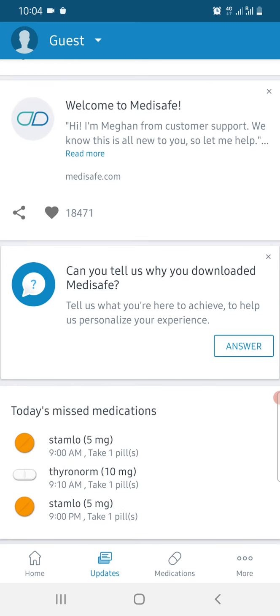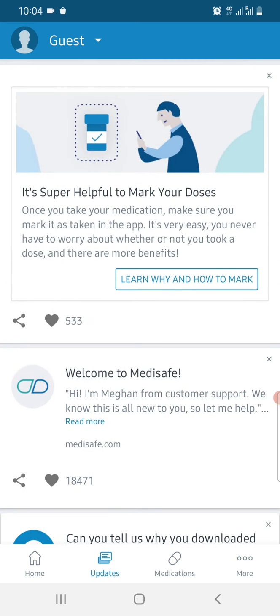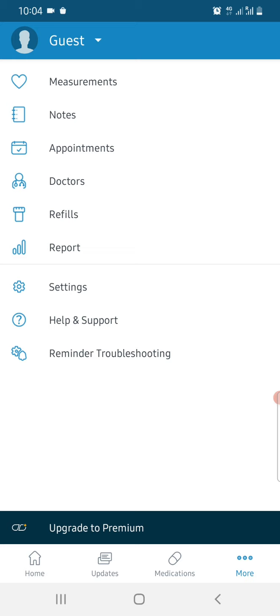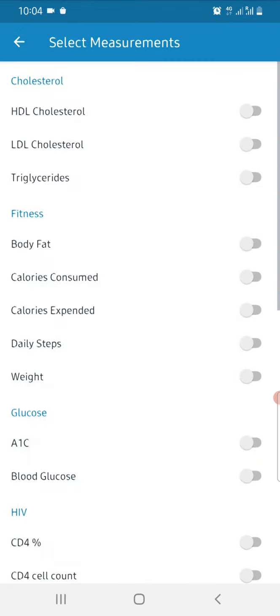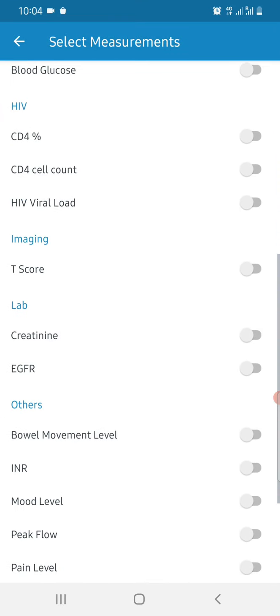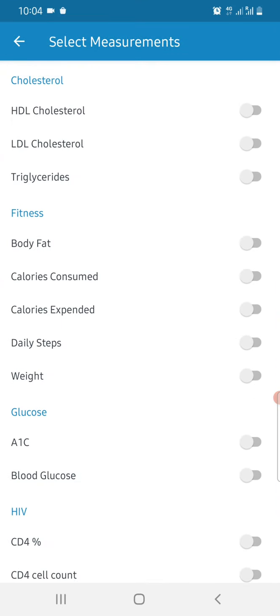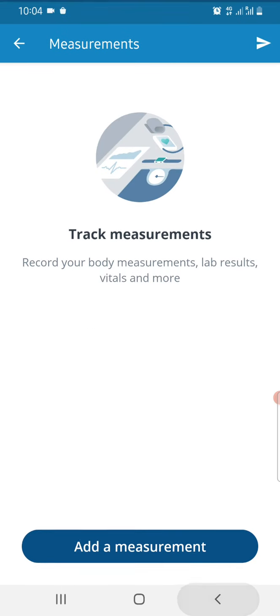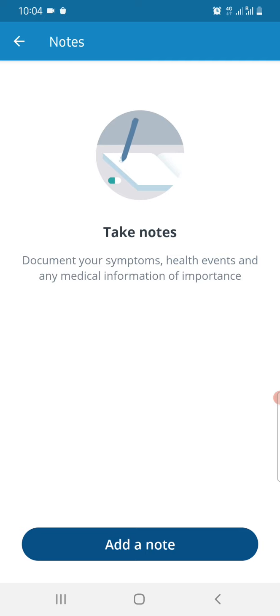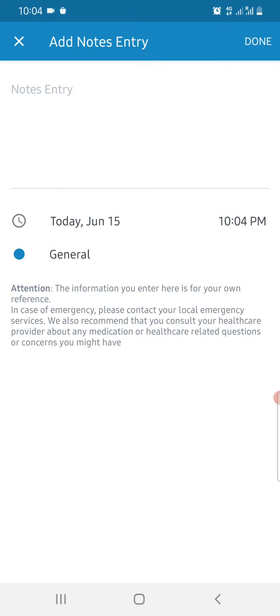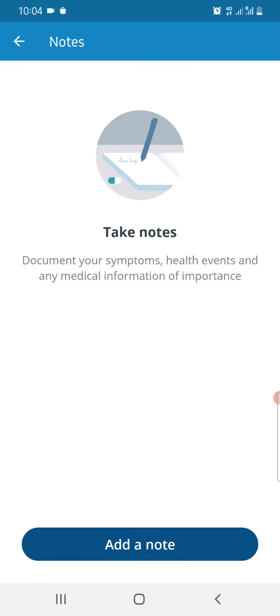Then you also have a lot of other information here in more, so you can put your measurements, that is your body measurements, lab results, if you want to put. Okay, you can go add, and you can add everything here if you want to add. Otherwise we will see other options like notes. If you want to write some notes for yourself, a general note on any particular topic, you can add it here for your medical history.